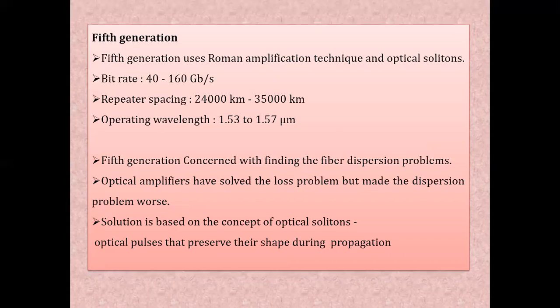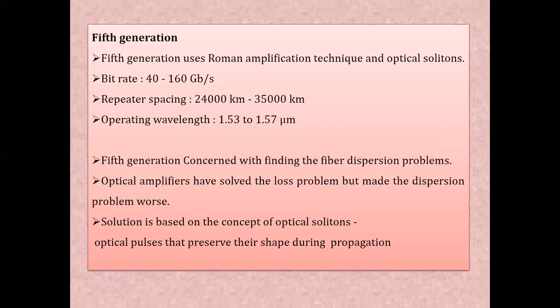Now the 5th generation is in process. If we observe the specification of the 5th generation optical fiber communication system, you will find the data rate will be from 40 terabits per second to 160 terabits per second. It is extremely high.